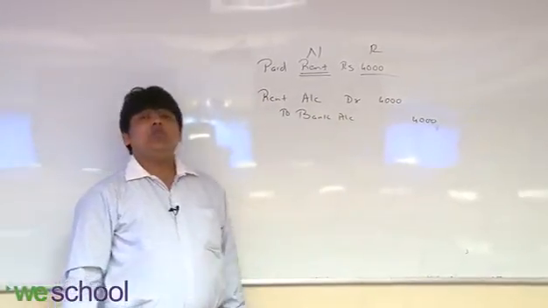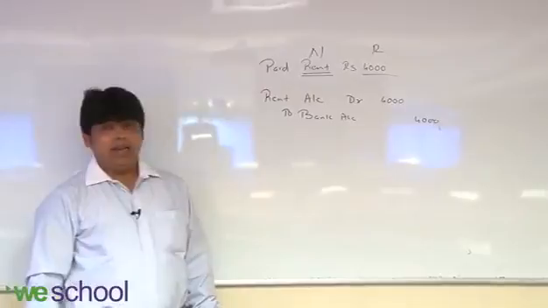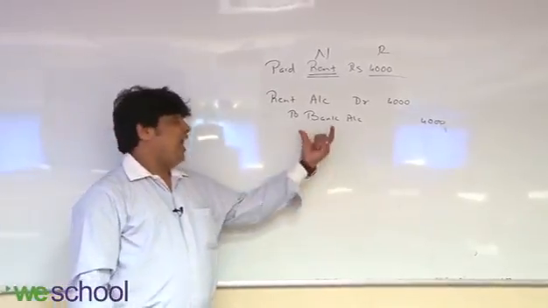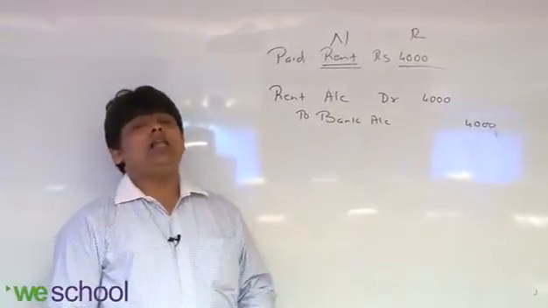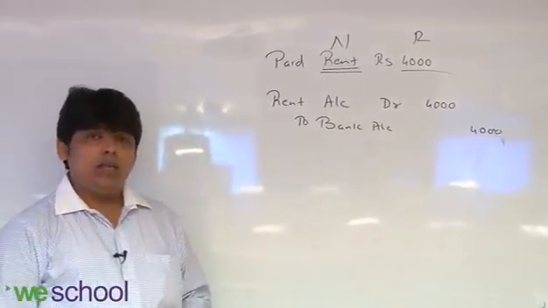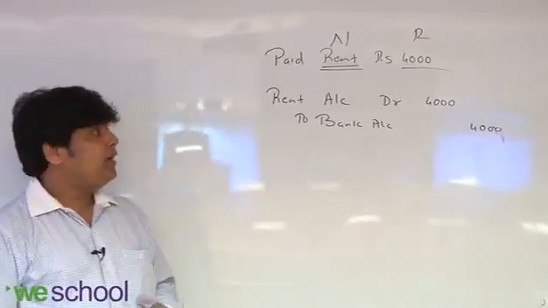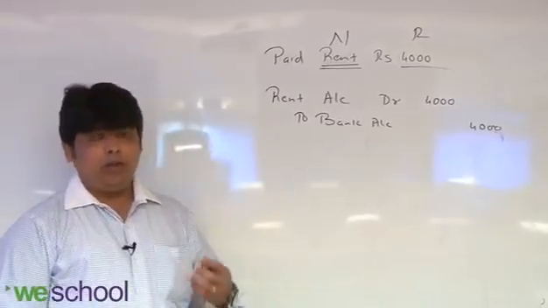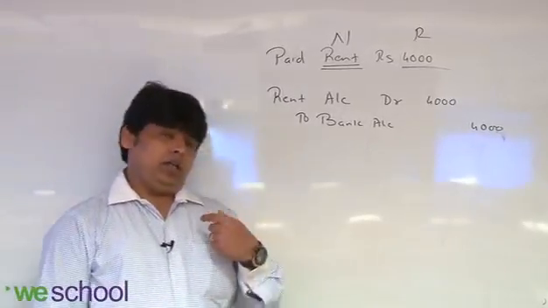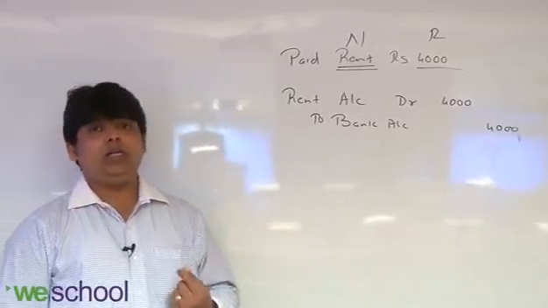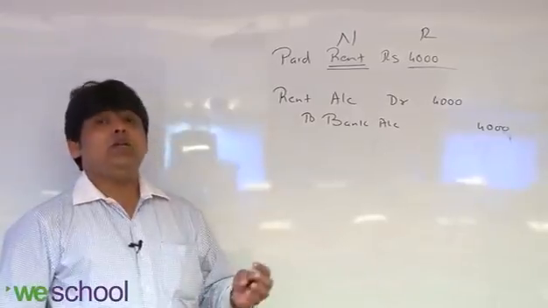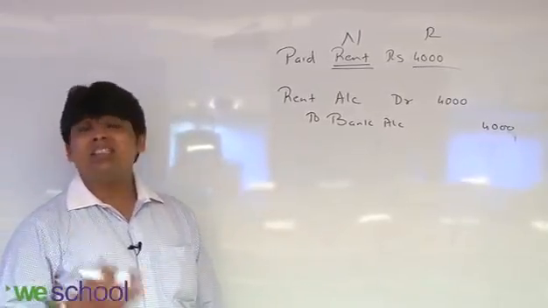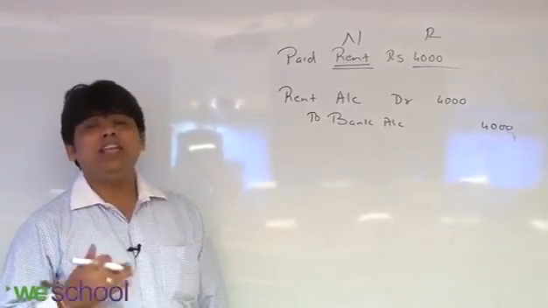Paid rent rupees 4,000. So what will be the entry? Rent account debit to cash. Actually, I am supposed to write cash. But in business, all the transactions are taken by check only. Because it is a rule by the income tax department that if you make a one-time cash payment of more than 20,000, then the whole expense will be treated as disallowed expense. That's the reason companies don't want to take that risk, so they keep on paying the expenses by check.